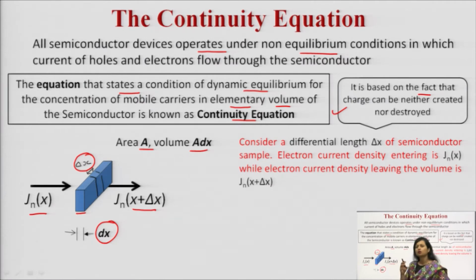It means we are going to observe what will happen in that delta x duration. So remember all these terms: the current density entering this sample, the term leaving this sample, and the differential length, which is delta x over here.